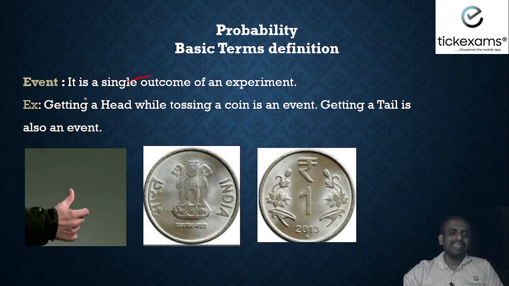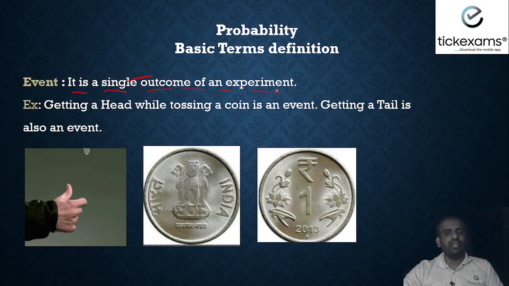Event. What is an event? An event means a single outcome of an experiment. For example, when we toss the coin, if we get head, it is called an event. Getting head is an event. Getting tail is also an event. So one event means one time it will happen.